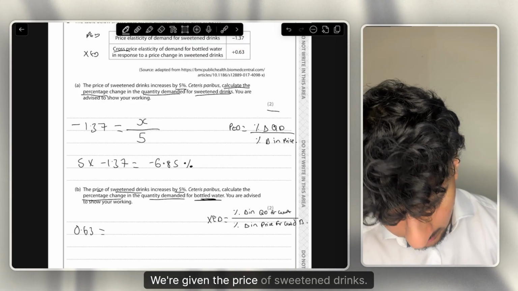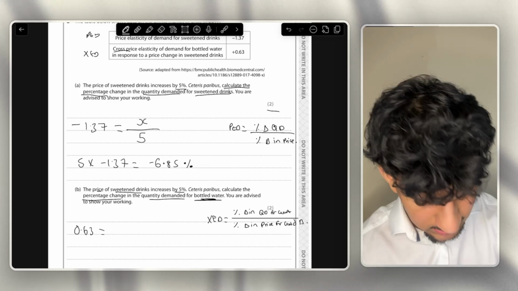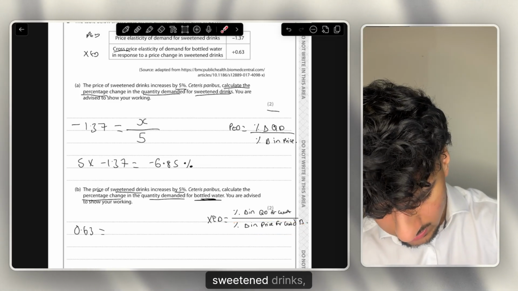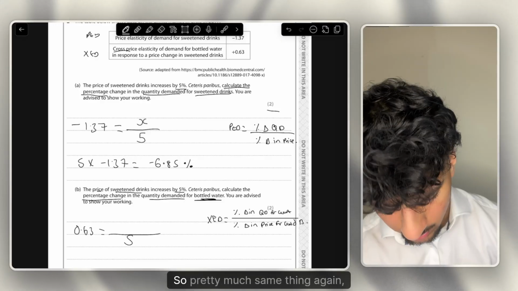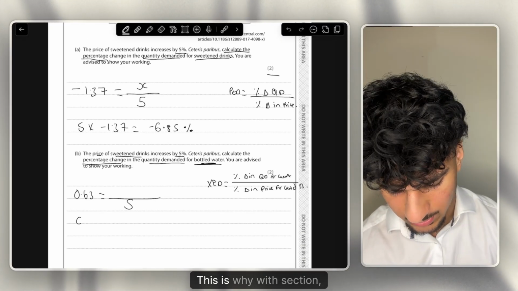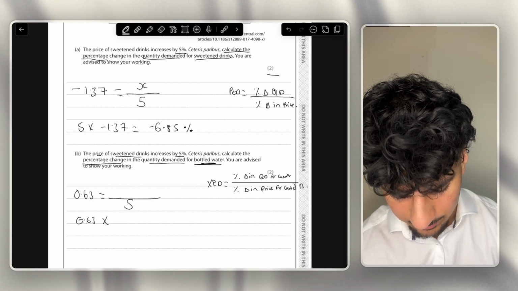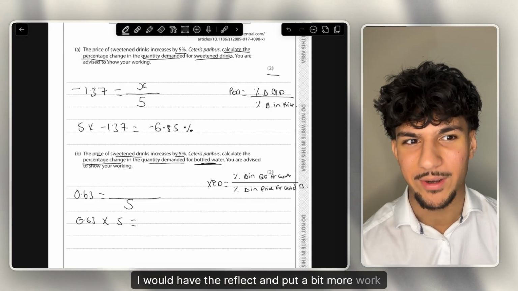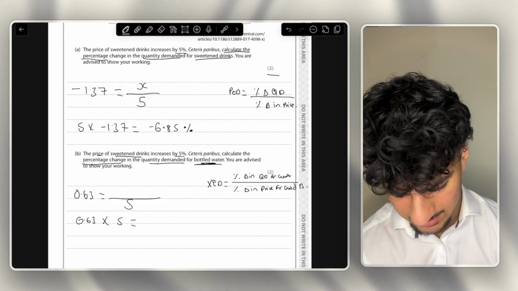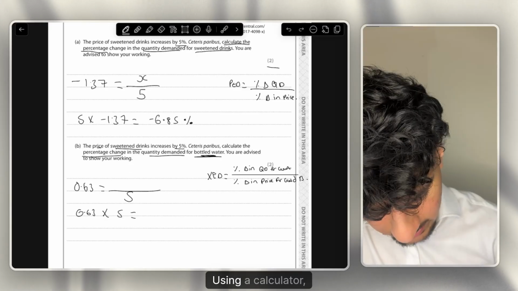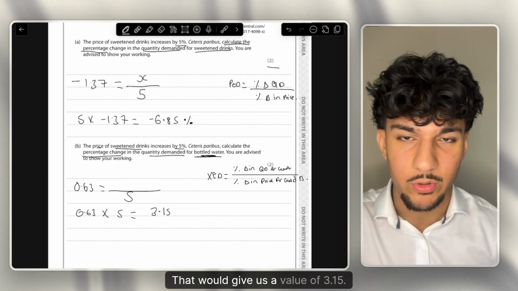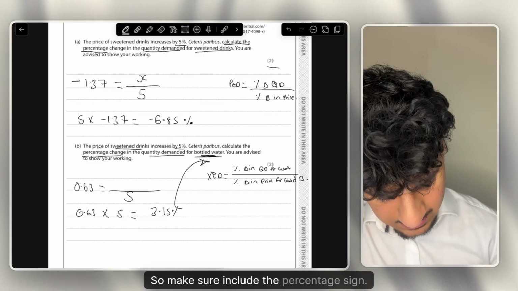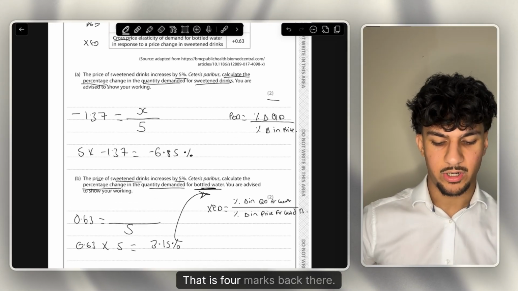We're given the price of sweetened drinks, so that aligns with that part of the formula. The price of sweetened drinks increases 5%, so pretty much the same thing again. This is why with section A, if you're not getting 100%, I would reflect and put a bit more work in, because it is very, very easy. So 0.63 times 5, using a calculator, gives us a value of 3.15, and again it is a percentage, so make sure you include the percentage sign. That is 4 marks there.